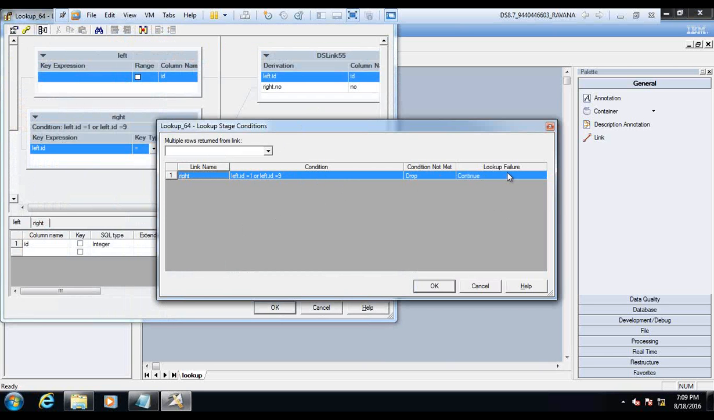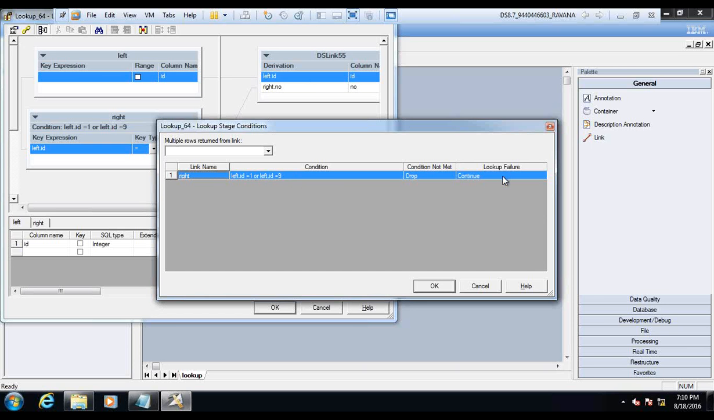That's from the row generator, right? So 1 and 9 are coming from the row generator. Now in the reference you don't have 9. If you make it a continue, then what you are saying is that even though there is no match for this condition which is satisfied, you still continue it. So if this condition is matched, 1 and 9 are matched, and if 9 is not present and you are making it a drop, then it will drop that particular record.